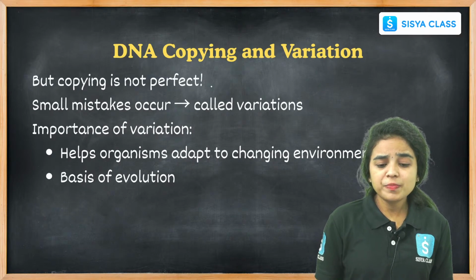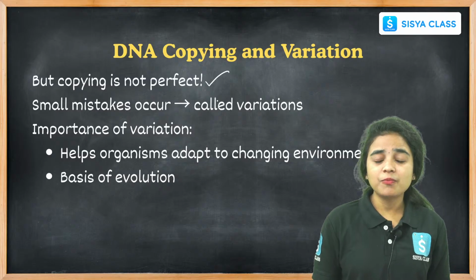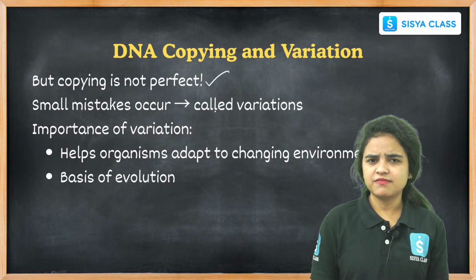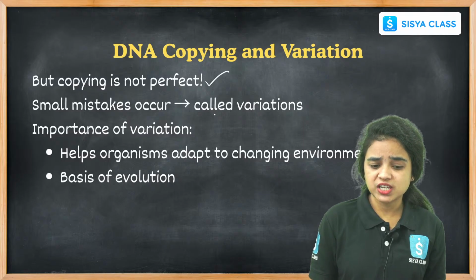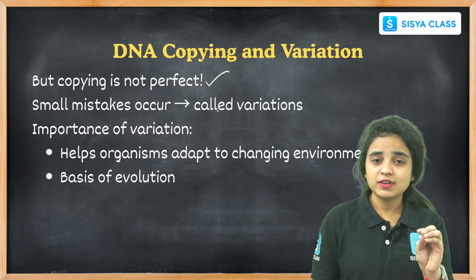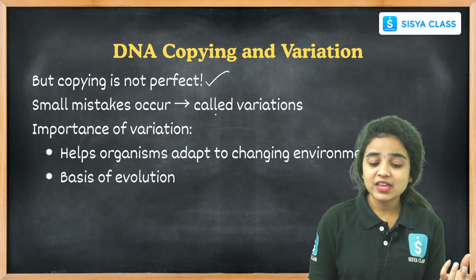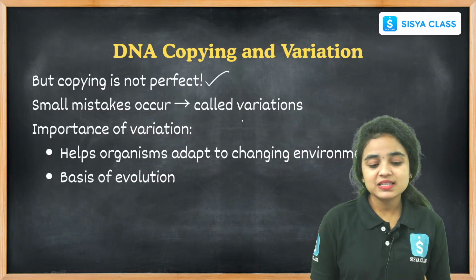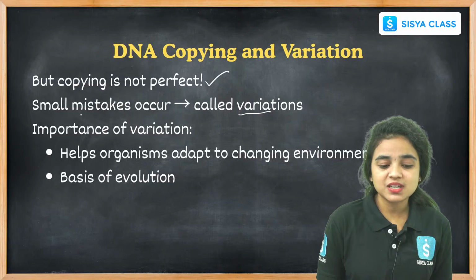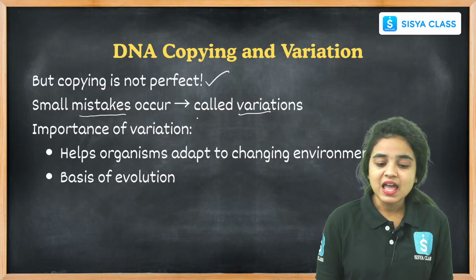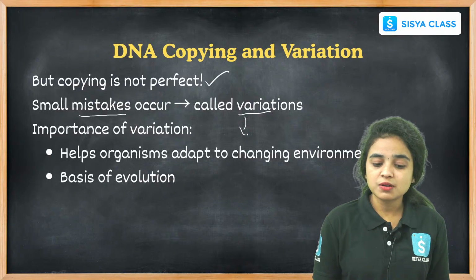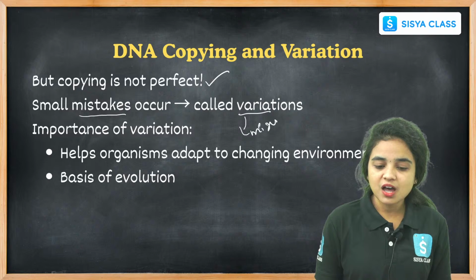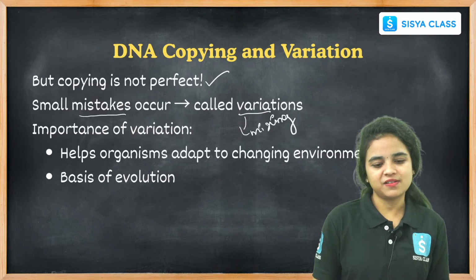But copying is not perfect. Why is copying not perfect? We already talked about variations, like the mixing of genes. We call the mixing of genes, giving different types of characters from the parents, variations. The mistakes occur due to the variations, and these variations occur due to the mixing of genes. This is how the copying is not a perfect way, right?